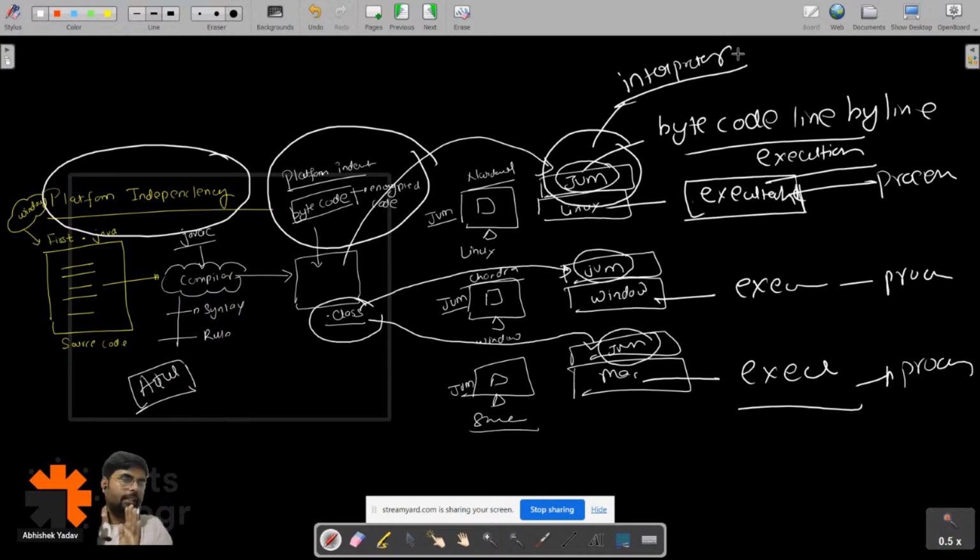Now everyone is clear? Yes or no? Please write in the chat. Why is Java able to achieve platform independency? It is not Java itself, it is JVM and bytecode that are helping Java to achieve platform independency.